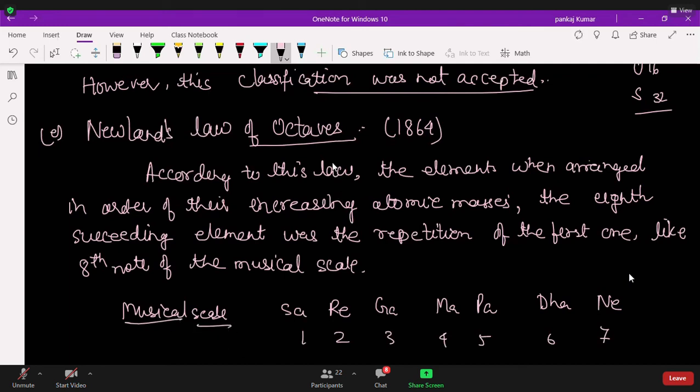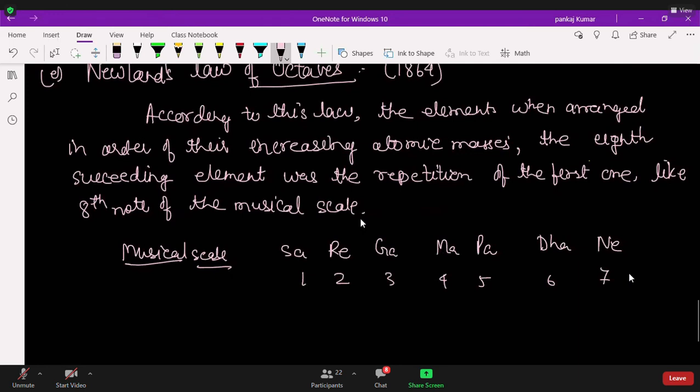Then the eighth will be Sa only. If you see, the eighth will be Sa only again, Sa Re Ga Ma. So the eighth is repeating now. So we can say the first element repeats, but in Western music we call it an octave.